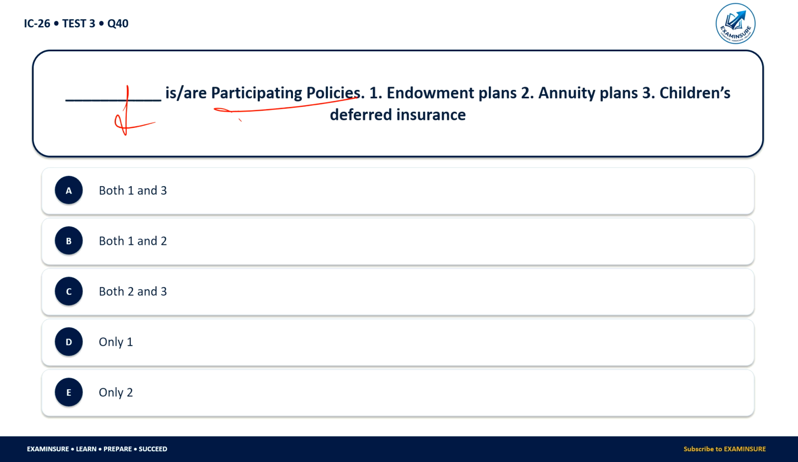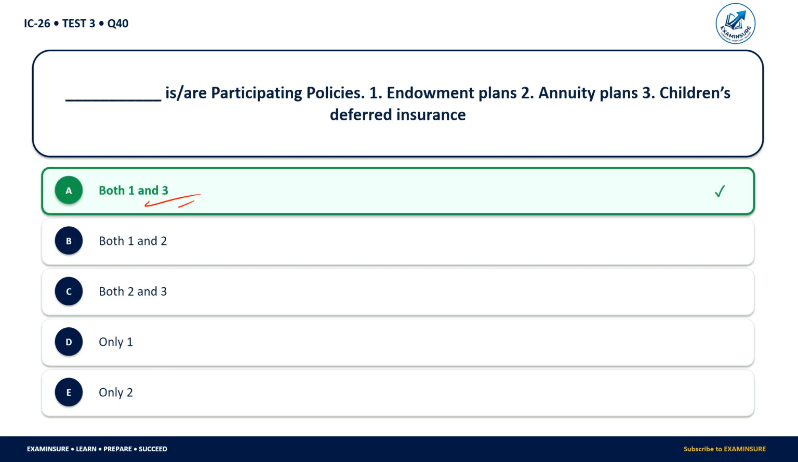Which are the participating policies? Endowment plan, annuity plan, children's deferred insurance. 1 and 3, 1 and 2, 2 and 3, 1 and 2. So here 1 and 3 are the participating policies, endowment plan and deferred insurance.